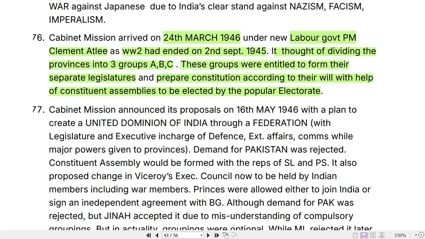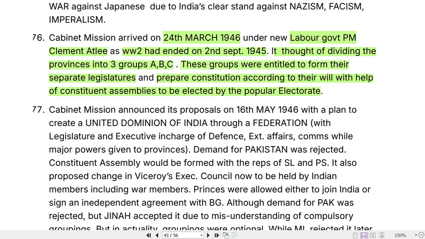India through a federation. तो cabinet mission plan का एक point हो गया 3-tier polity. Provinces to be put under 3 groups A, B, C, where each group could form their own legislature as well as a constitution, which was to be made by a constituent assembly to be elected by popular electorate.